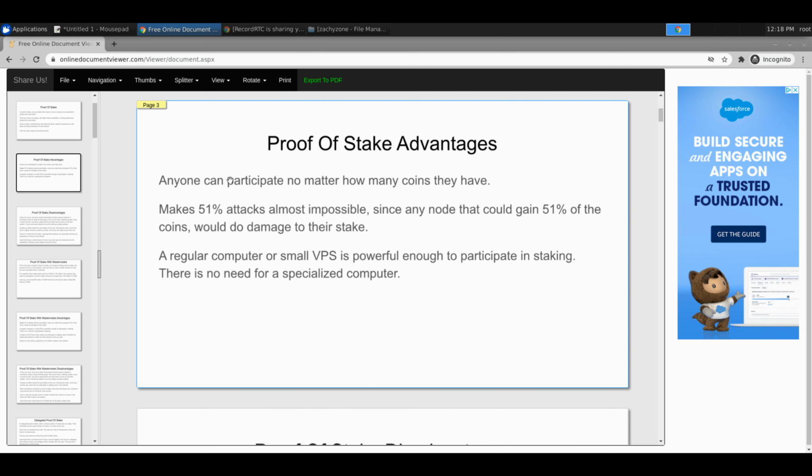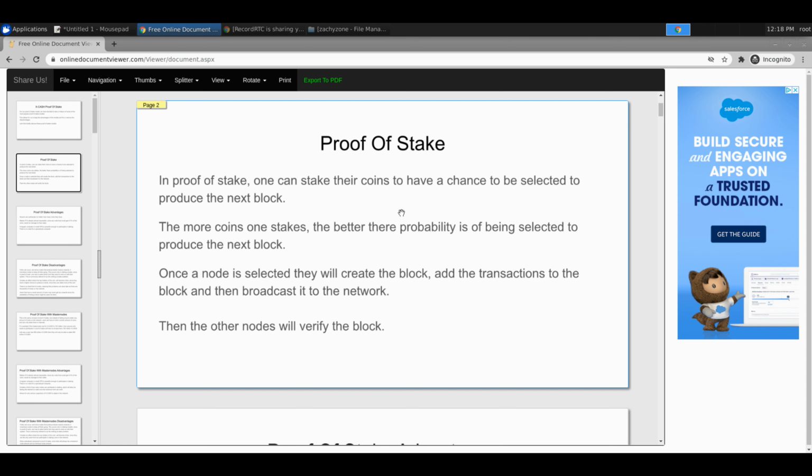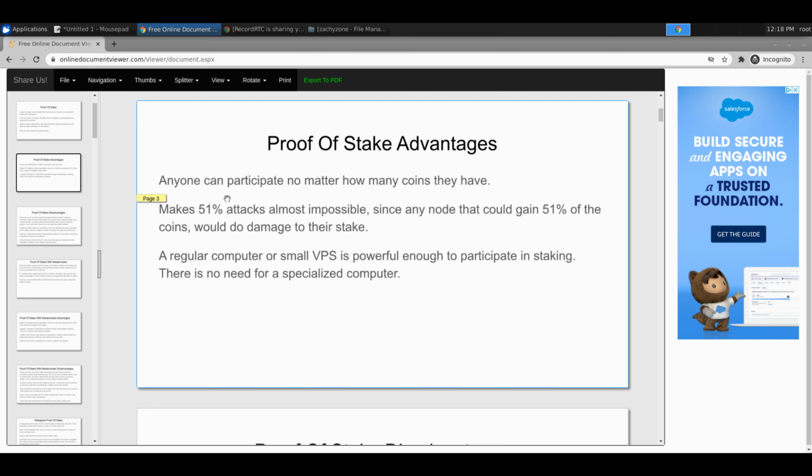So, proof of stake, if we remember, you basically stake your coins, and then it's a lottery of who's getting the block. Advantages: anyone can participate no matter how many coins they have. This is the main advantage, and why people say this is safer than proof of work, because it makes the 51% attack almost impossible, since if you had 51% of the coin, you would do damage to yourself in trying to double spend.